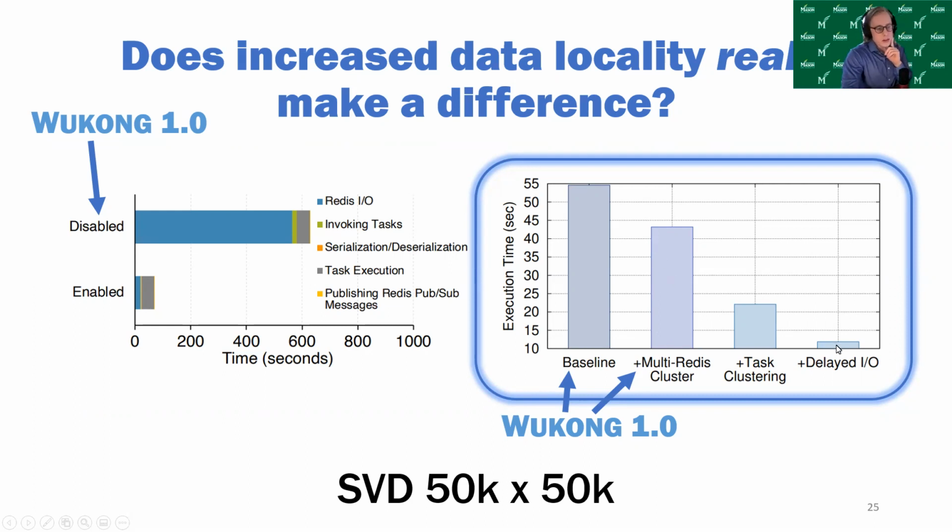And finally, adding delayed I/O results in another, I think, 46% performance improvement relative to task clustering. And to be clear, delayed IO, this bar also includes the task clustering and multi-Redis cluster. And the overall performance improvement when everything is enabled is roughly 4.6 times. So it's 4.6 times faster. So these data locality optimizations do make a substantial difference in terms of how well Wukong performs.